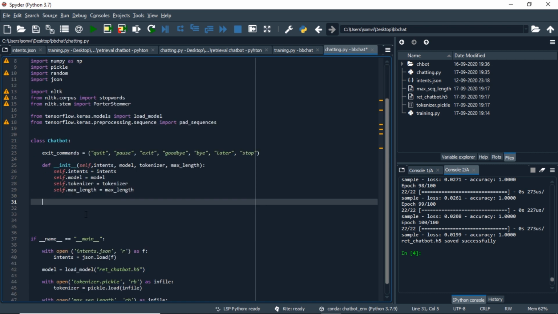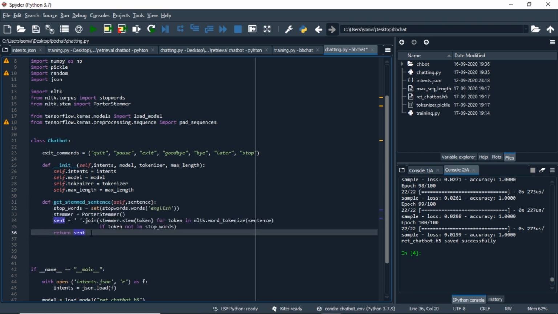Now we want to take the input from the user and convert it to its base words, that is, a stemmed sentence. We will use these lines of code to convert our input text into a stemmed sentence. As we already discussed, for stop words we will make a set of all the stop words that are available in English. We will instantiate a stemmer.